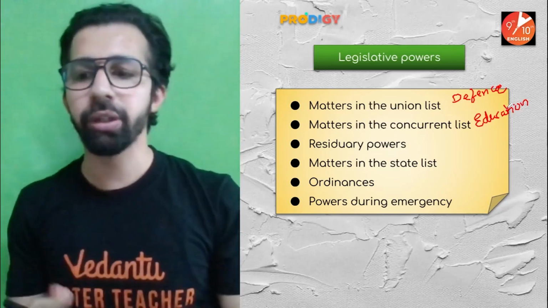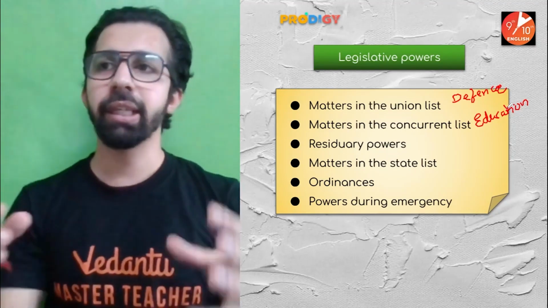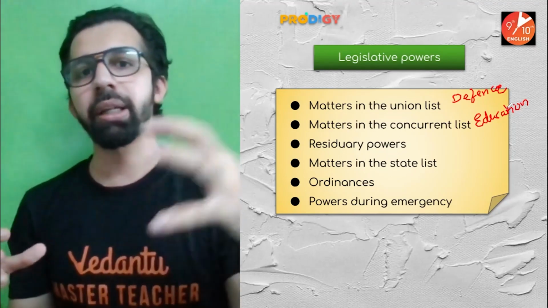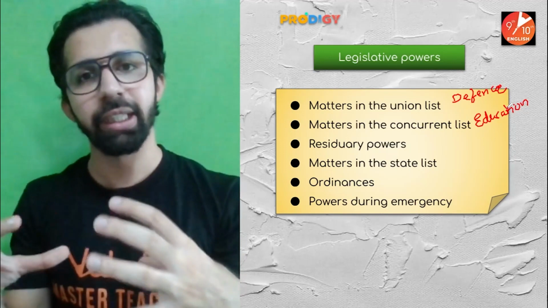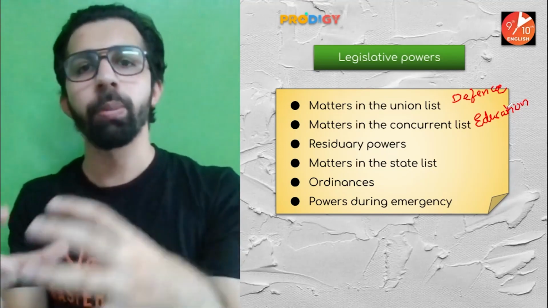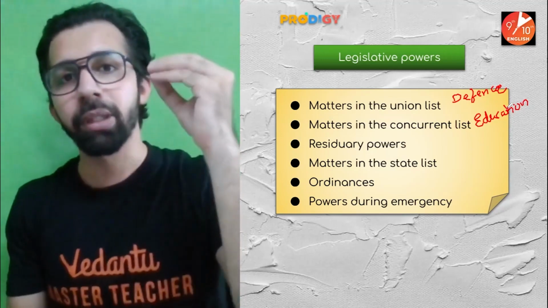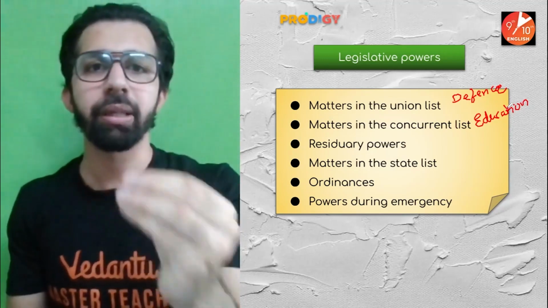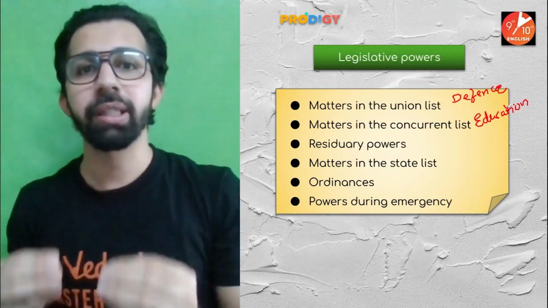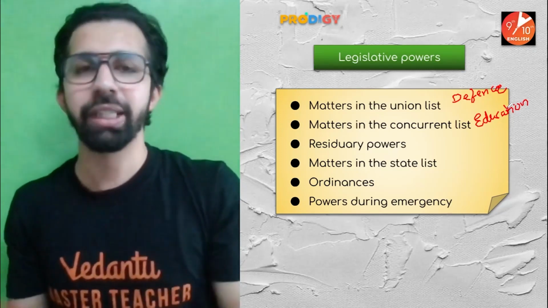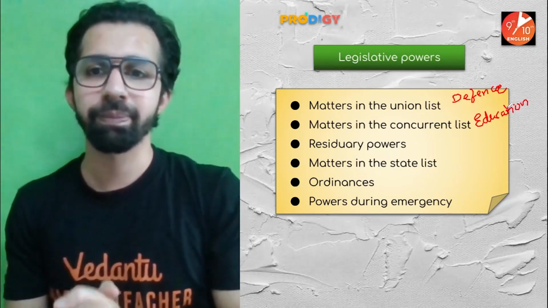But sometimes Parliament and the state legislature cannot come to common ground to take a common decision. In that case, the will of the Parliament prevails. So Parliament is much more powerful as compared to the state legislature, obviously.